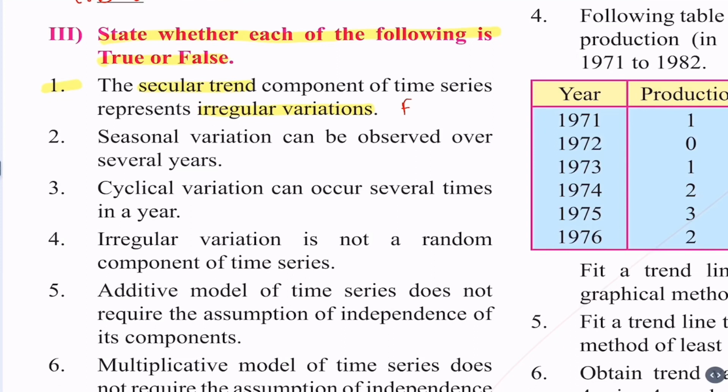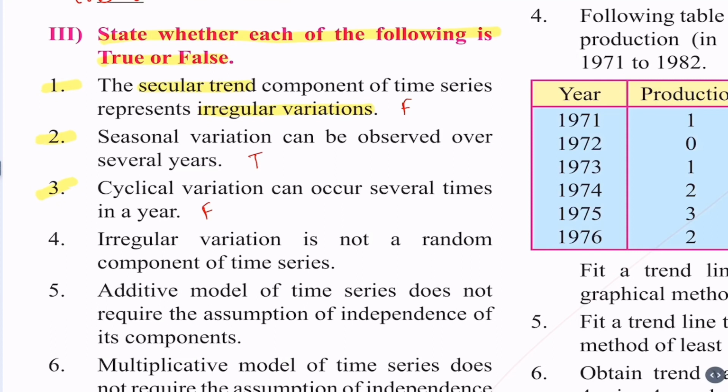Second question. Seasonal variation can be observed over several years. That is true. Third question. Cyclical variation can occur several times in a year. No. Cyclical variation will come within the period after 2 years. So the statement is false.